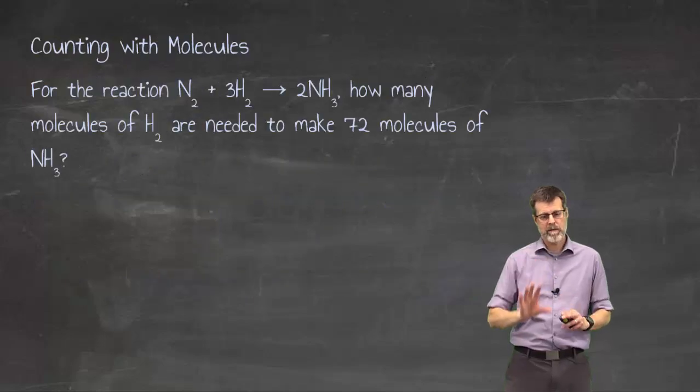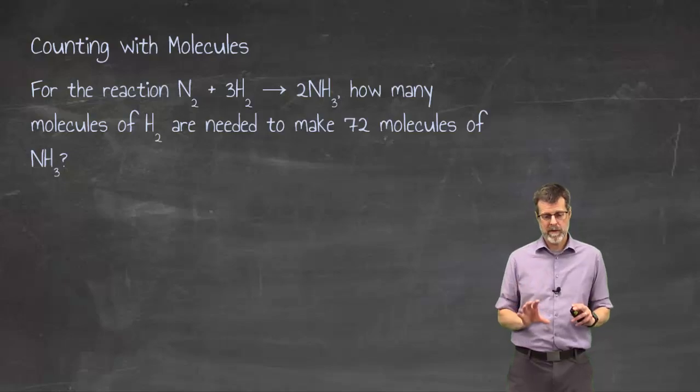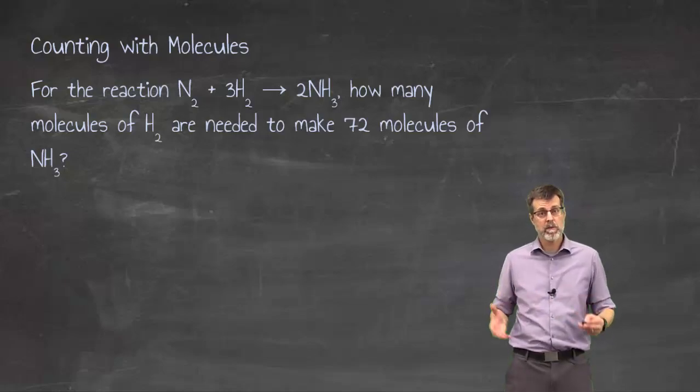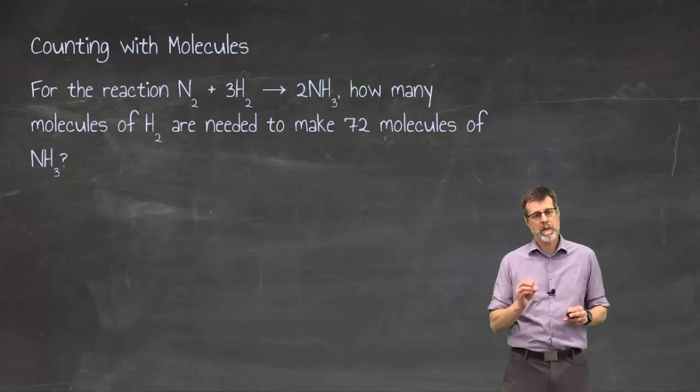But let's just take that for a minute and say that if I had that reaction and I thought of it in that way, let's say instead of making 2 molecules of NH3, I wanted to actually make 72. I wanted to scale up my sandwich operation. Don't eat this one. I wanted to scale up that reaction just to make 72.